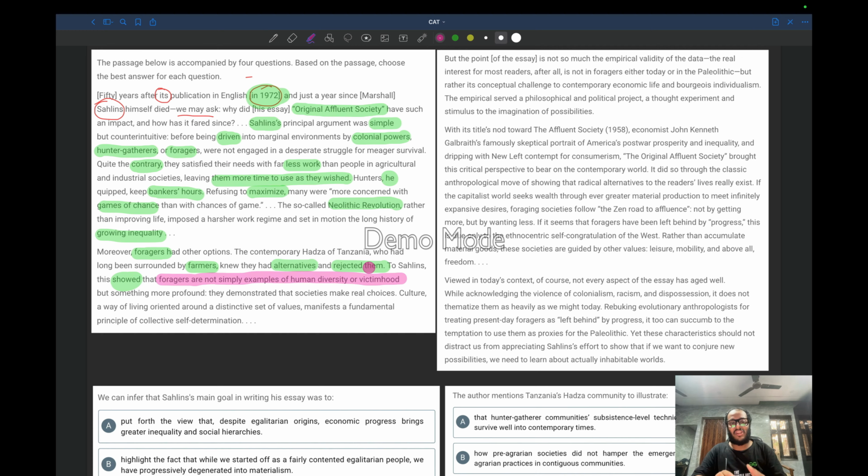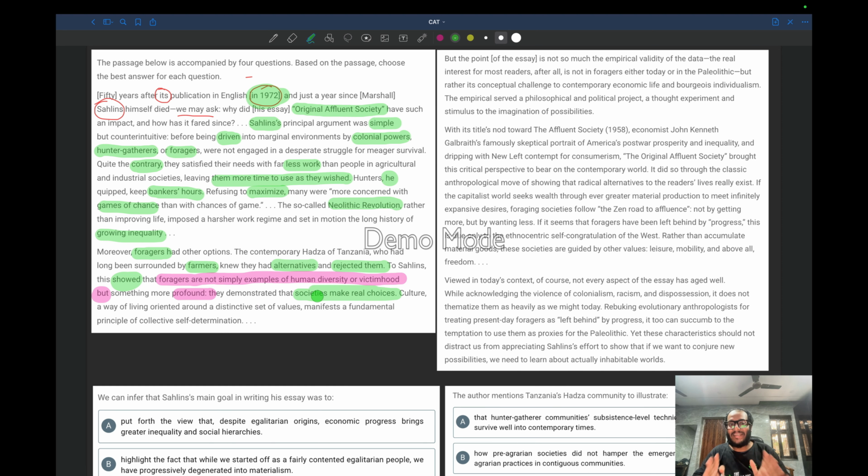The author is clearly mentioning these two are not the cases, but something more profound, something more intense is happening over here. So, what is happening? Now, they demonstrated that societies make real choices. It's the choice. Like, they say, it's her choice. So that's why it's their choice. They want to do that.